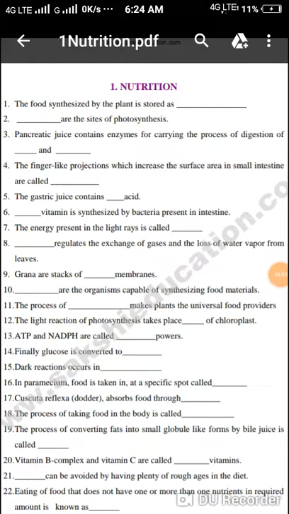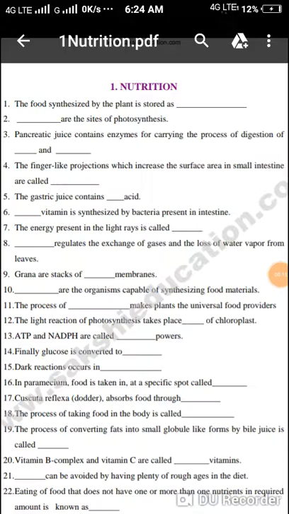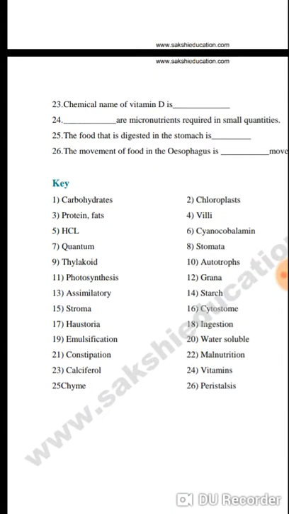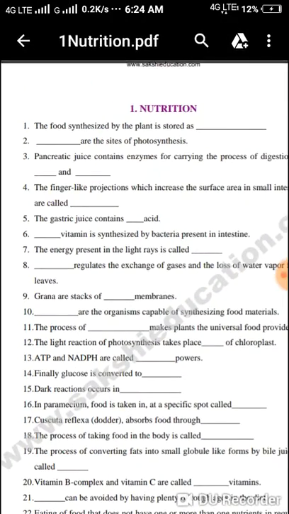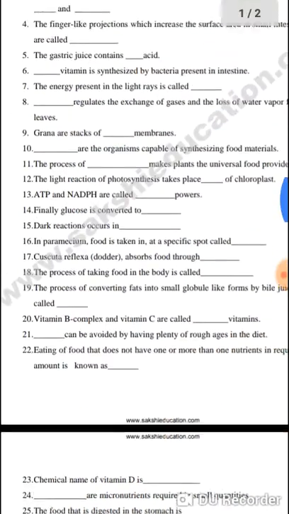10th class short answer questions. Nutrition: the food synthesized by the plants is stored as carbohydrates. Chloroplasts are the site of photosynthesis.